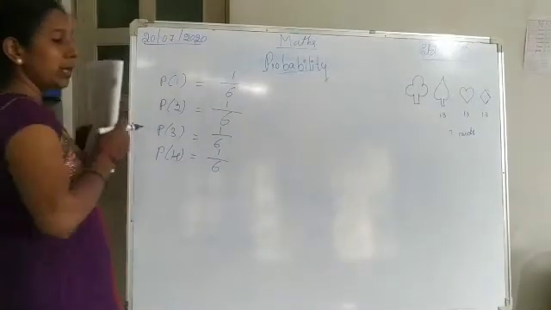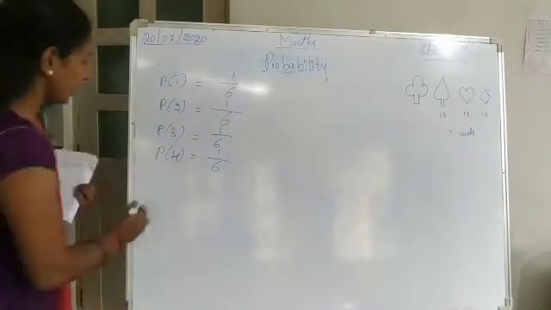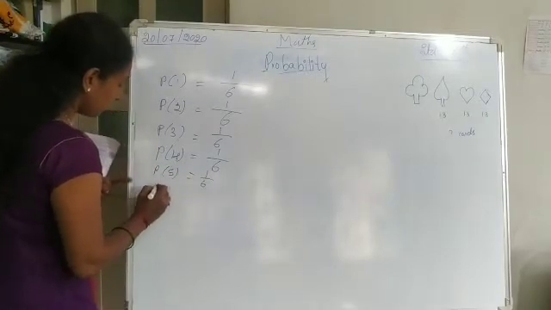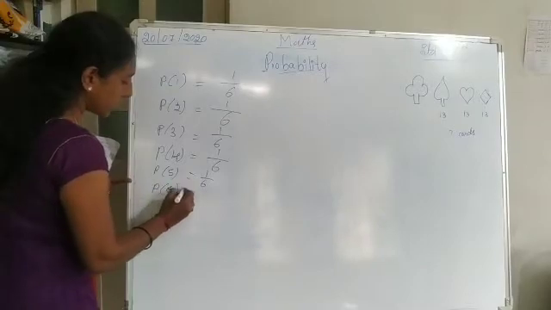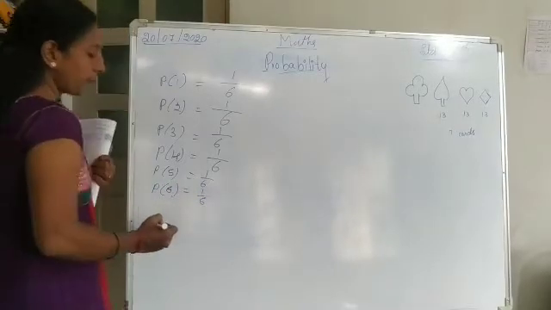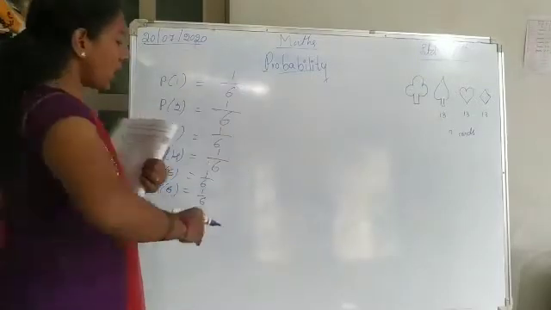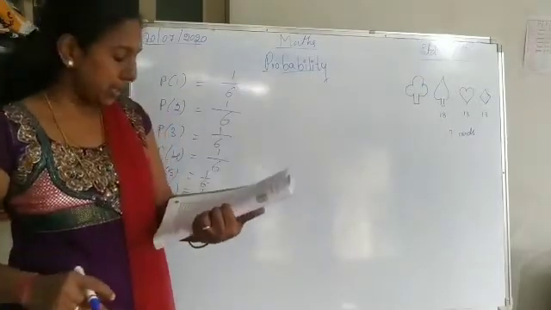6 means here the total number of outcomes. And then the probability of getting 5 is 1 by 6. Probability of getting 6 is 1 by 6. So if you are taking like this, here if you see, all are having the same probability.